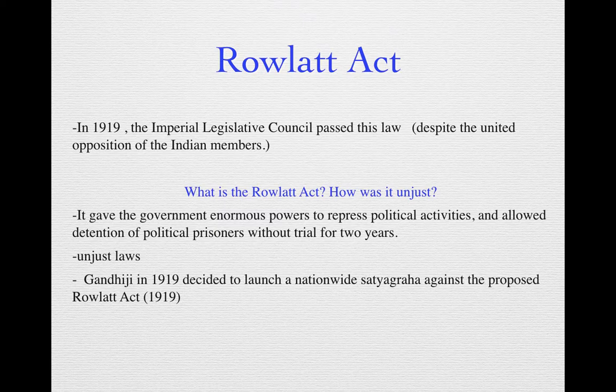So Gandhiji, who was always in favor of justice, he was Satyagraha, he had already said, if the fight is for truth, if it is against some kind of injustice, then we have to do Satyagraha. That is what Gandhiji had been saying. And this was clearly an injustice to the people of India.